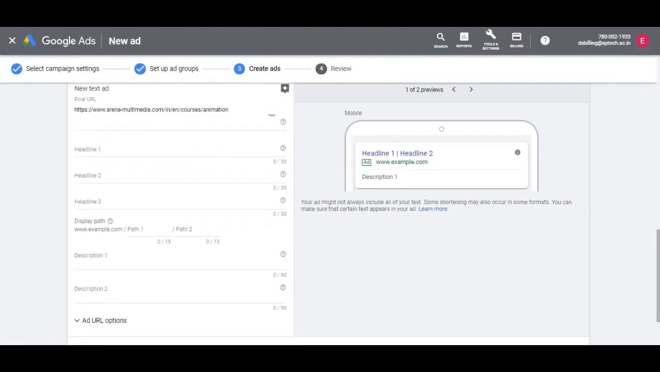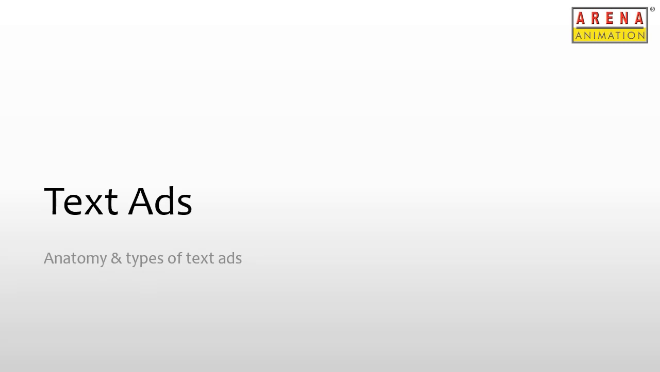Next, let's move on to how to create text ads, the final aspect of the search ad structure. Before we create ads, let's understand the anatomy of a text ad and the types of text ads we can create.